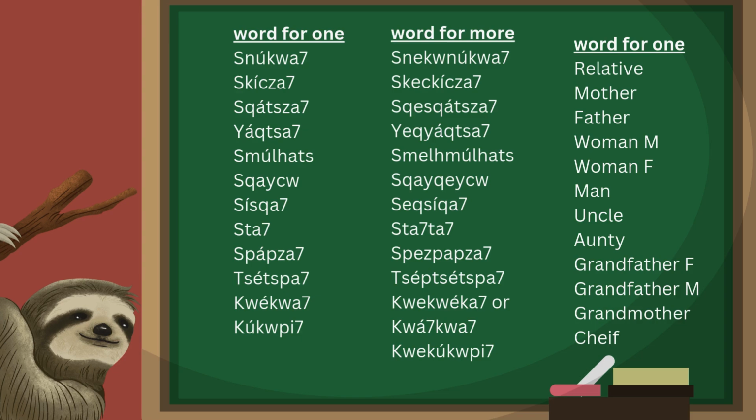Chichpa is one grandfather in the masculine, and then chitspa is multiple grandfathers in the masculine. Kukwa is grandmother in the masculine, and then kukwakwa or kwakwa is grandmothers. And for the last one we have Kukbi is chief, and Kukbi is multiple chiefs.